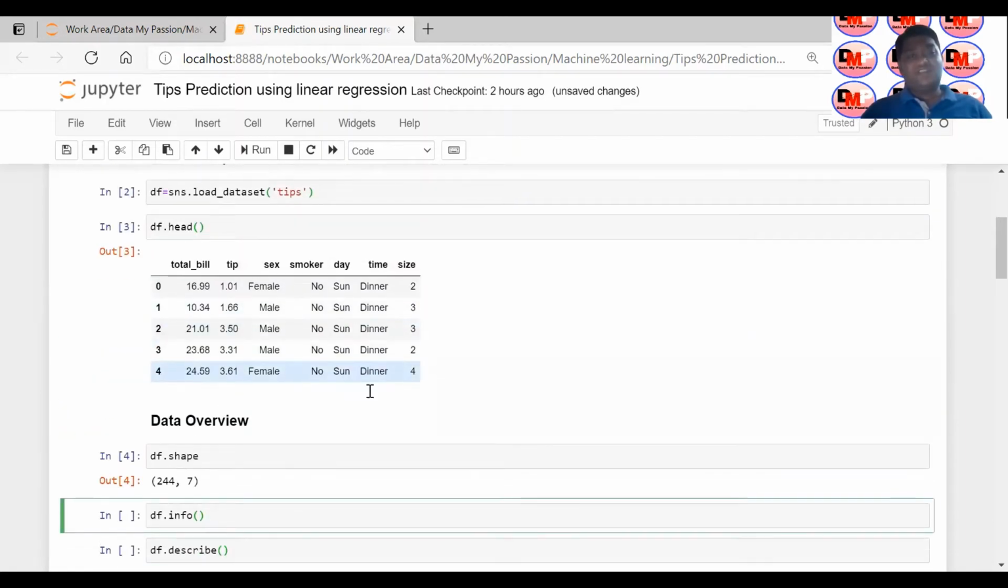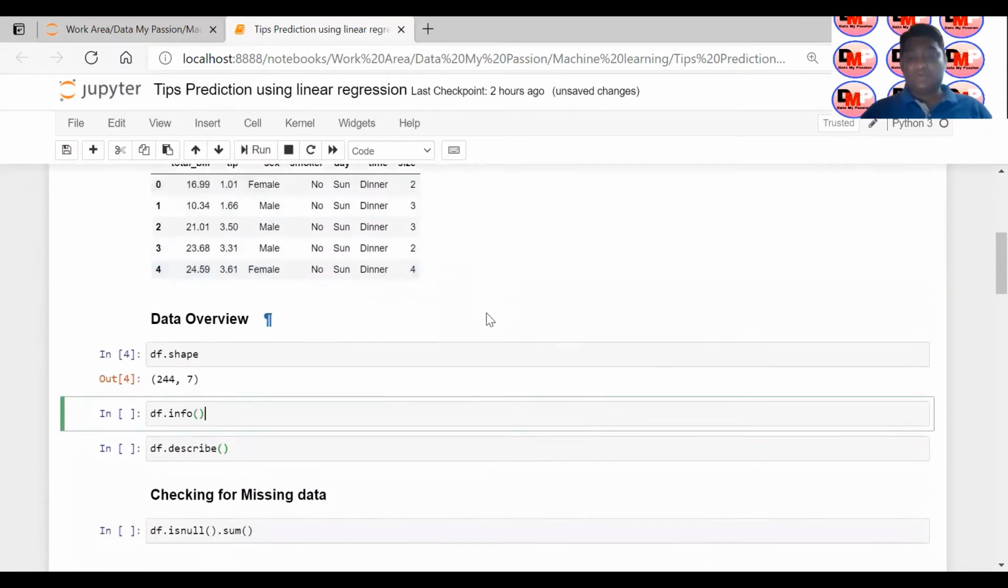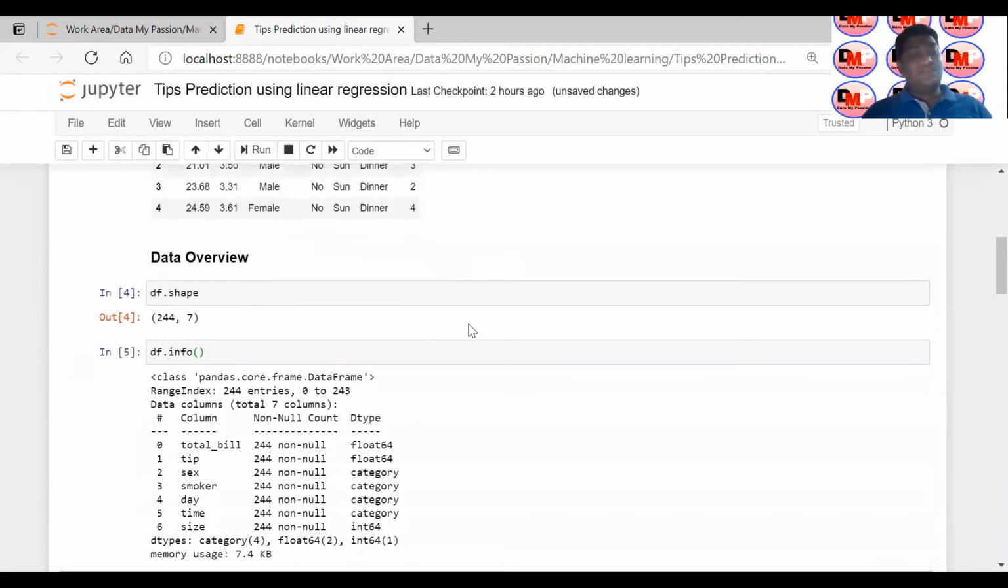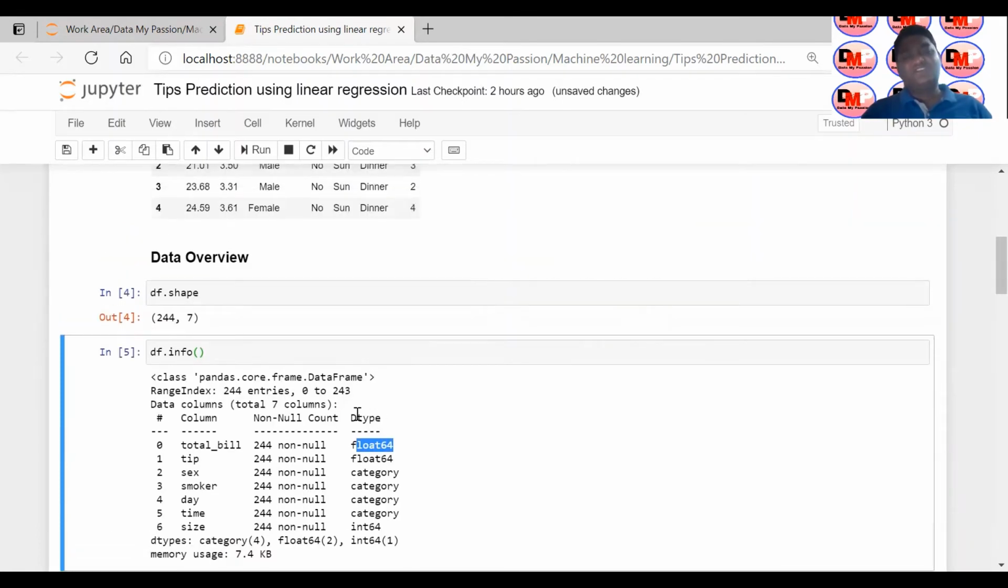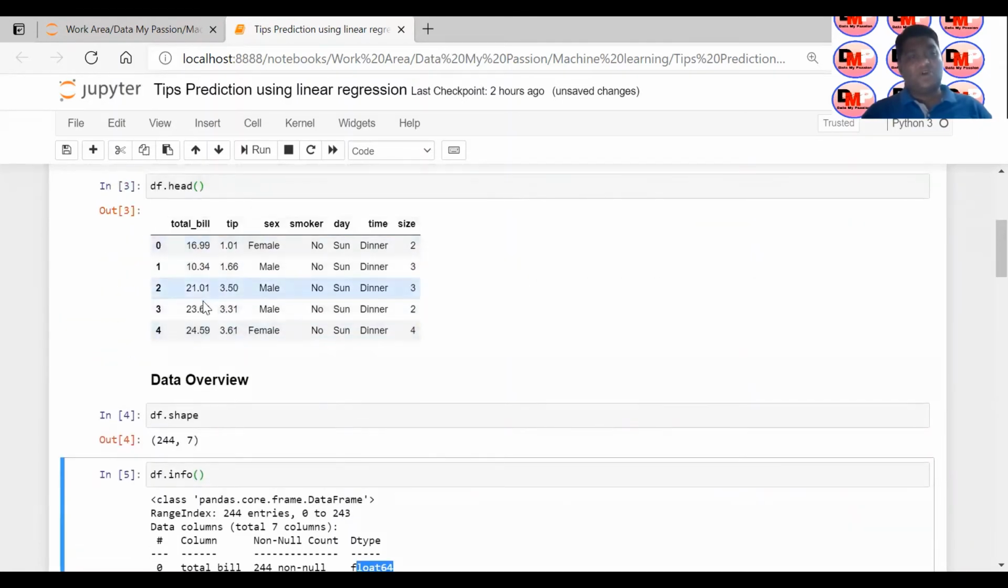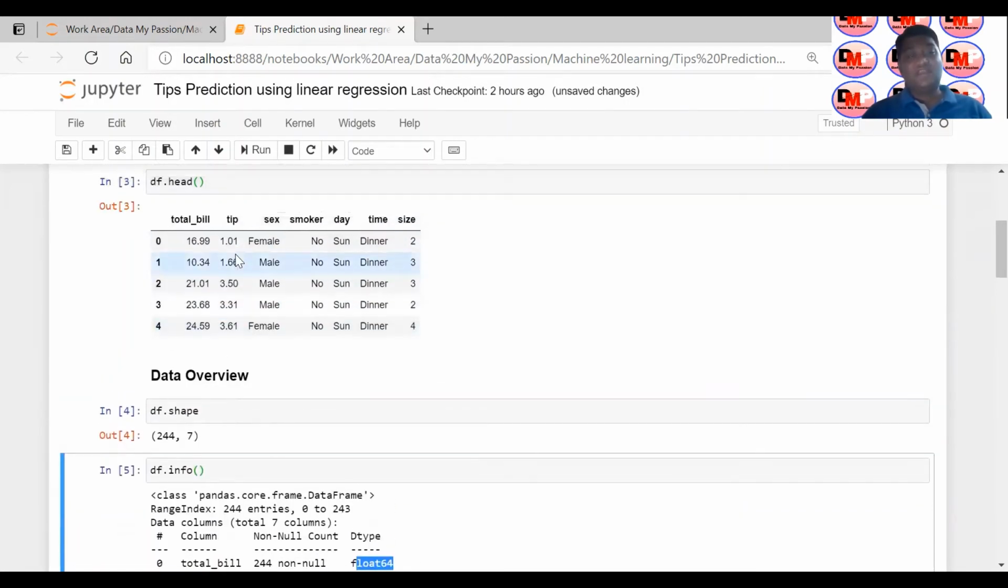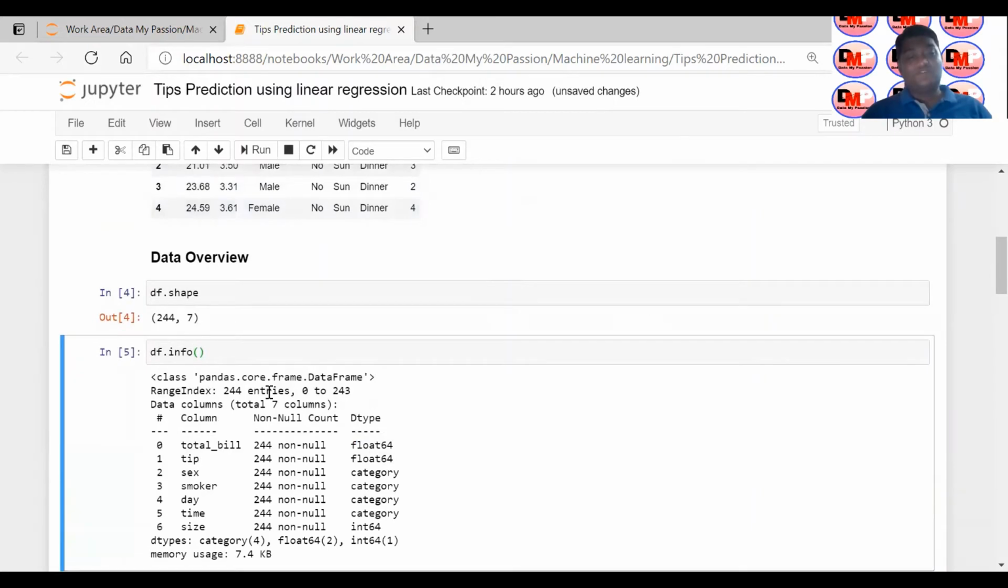Suppose I want to see the kind of data it is holding. Using the info method, you can see the column total bill has 244 non-null values and a data type of float. So this shows the nature of the data. This particular column has continuous numerical values, so float64 is given. Similarly, tip is also float64 data type.